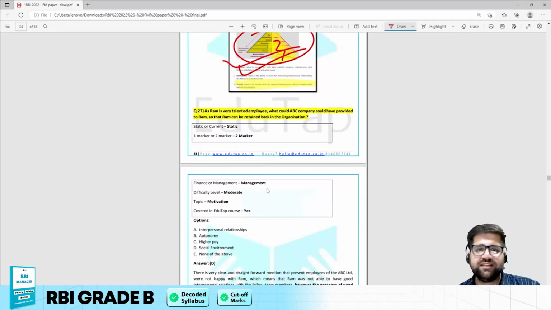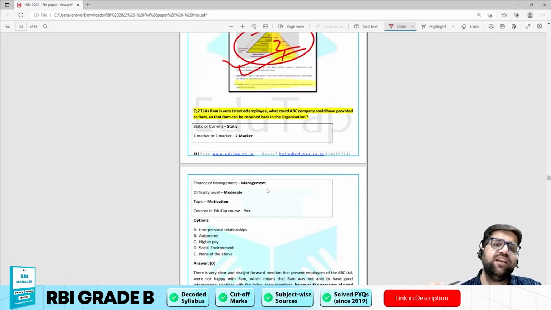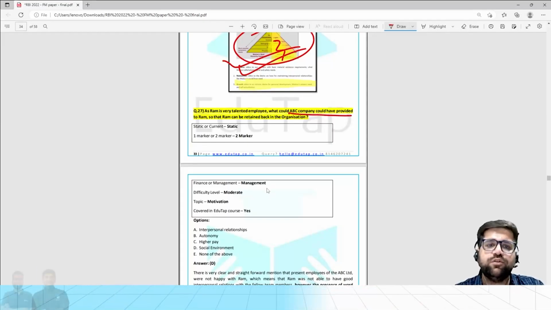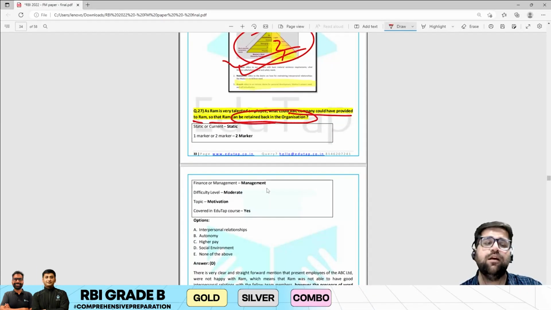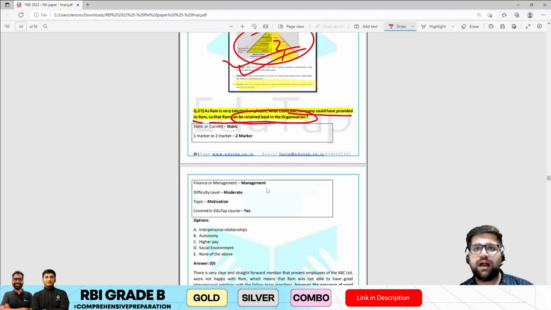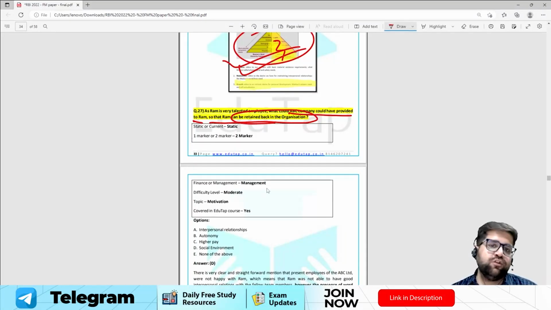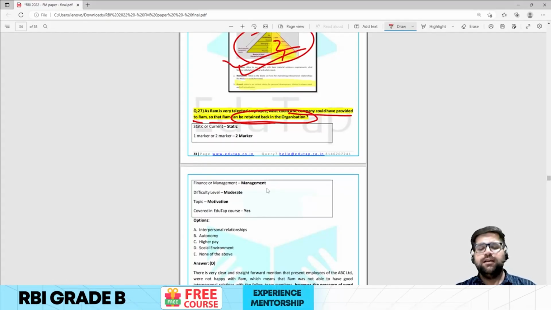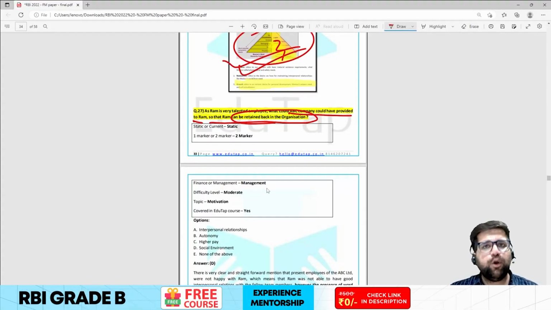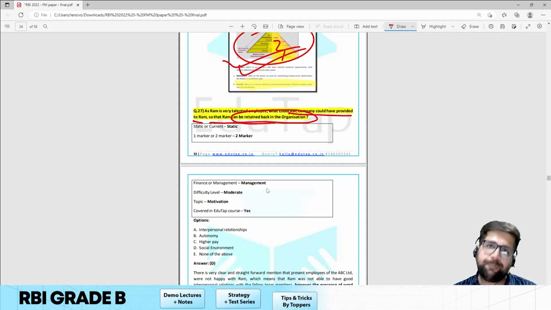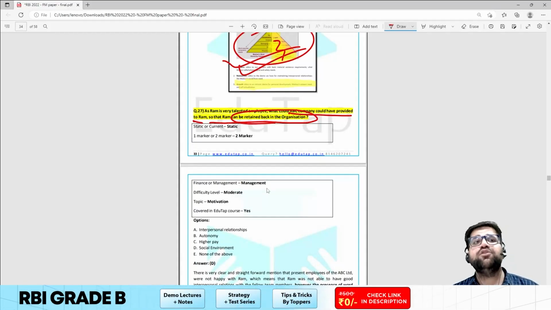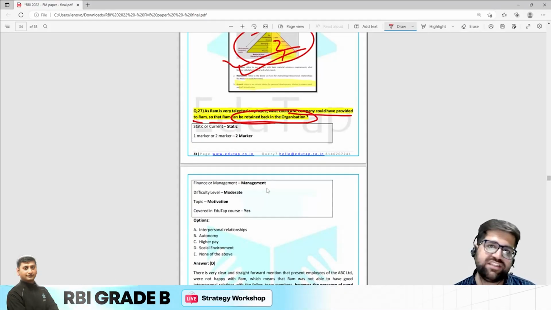Now question number 27, my friend. As Ram is a very talented employee, what could ABC company have provided to Ram so that Ram could be retained? At last Ram leaves the organization and he opens his own startup. So why is Ram leaving? Ram is leaving because of 2 reasons. The first is that his own employees under ABC company are not happy with him. Secondly, Ram is also leaving because of hygiene factors.